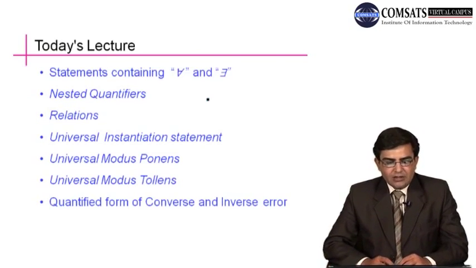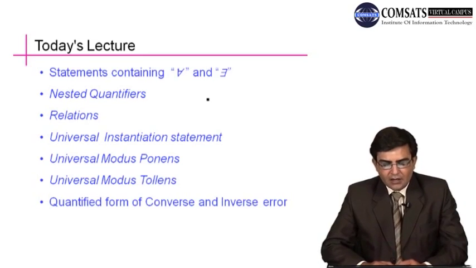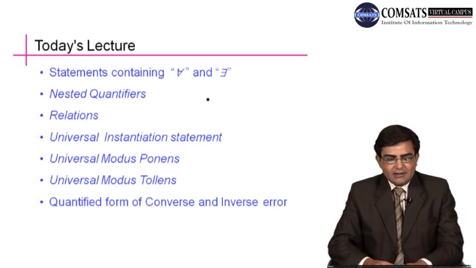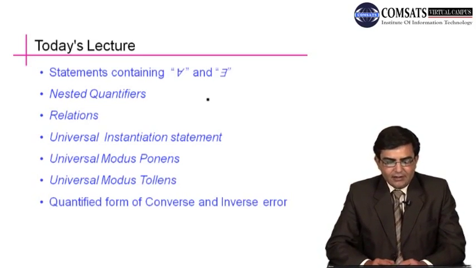In today's lecture we discuss mainly the statements containing both universal and existential quantifiers, and then nested quantifiers and the relationship between for all and there exists, that is universal and existential quantifiers.